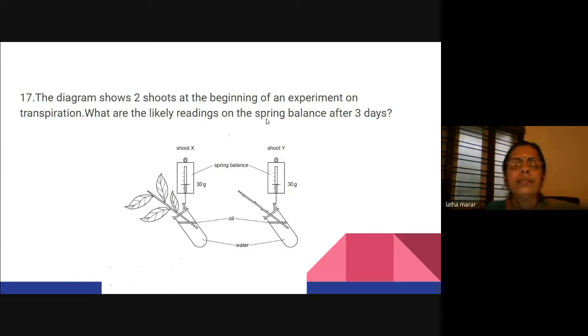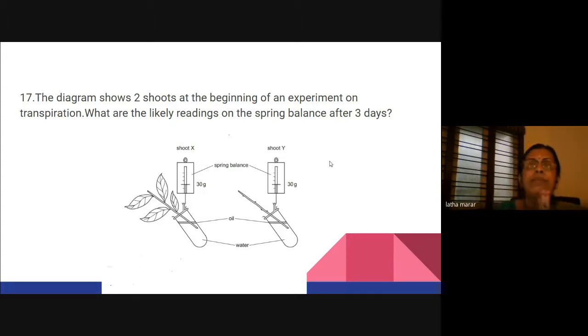Now this is another experiment. It shows two shoots at the beginning of an experiment on transpiration. What are the likely readings on the spring balance after 3 days? So, a transpiration experiment. In plants, transportation, transpiration is a very important part.